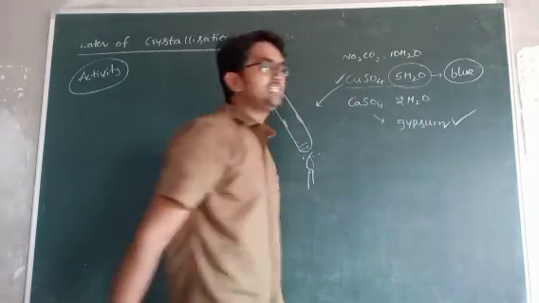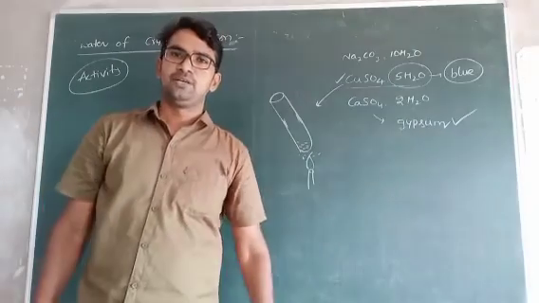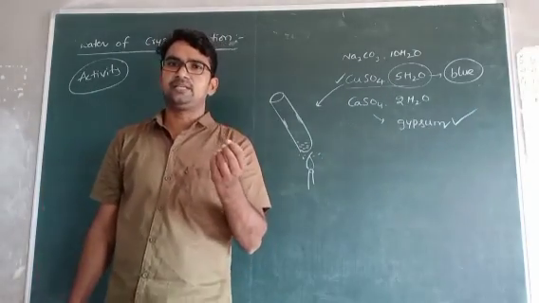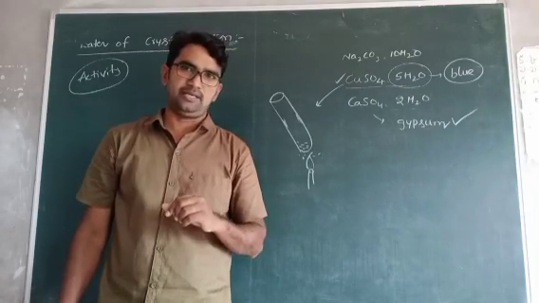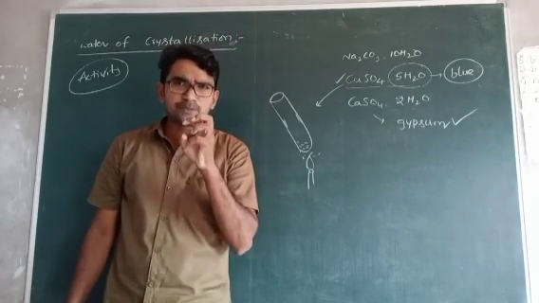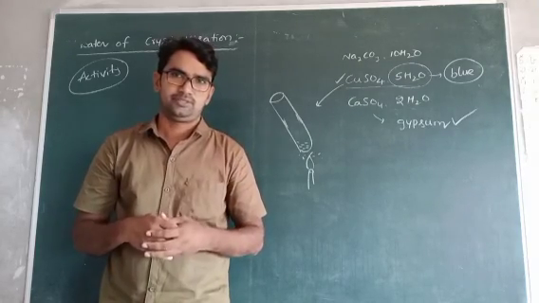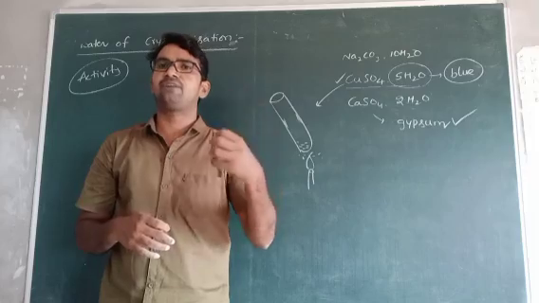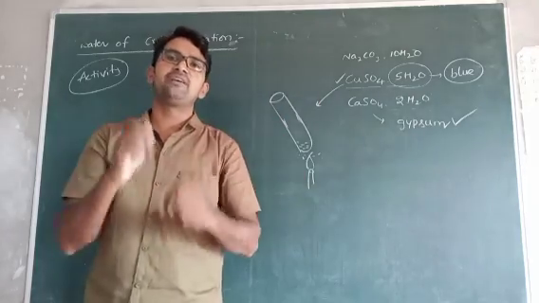Gypsum is used in the making of cement. The quality and the cost of the cement depend upon the gypsum content. If gypsum is present, the cement is very strong. It takes more time for hardening, but compared to other material, it is very strong.